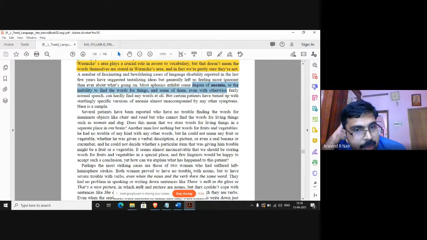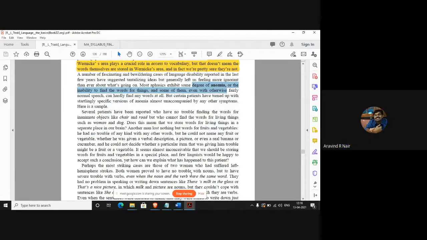But linguists say that that is probably a very rare case. It is more likely that words of a certain class are located together. Words of a certain class, that is nouns, similar nouns, or words with the same sort of sound structure.